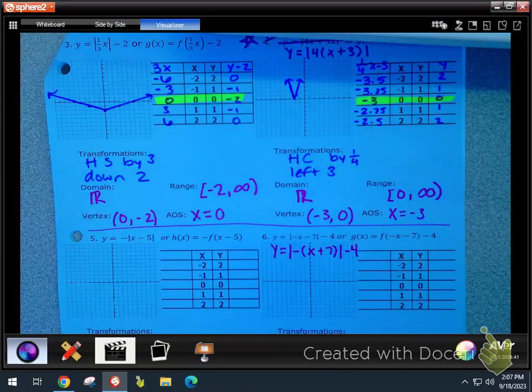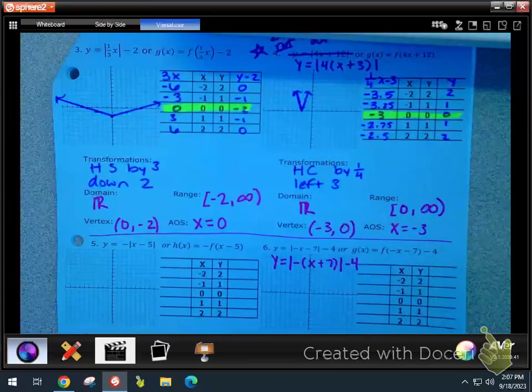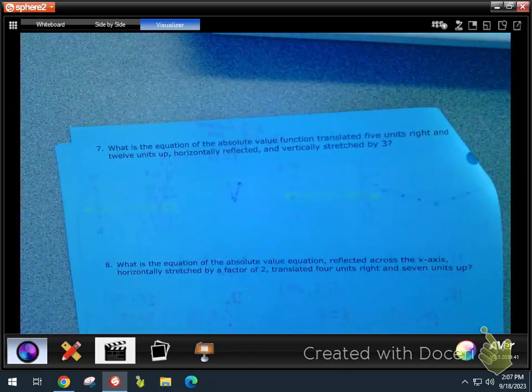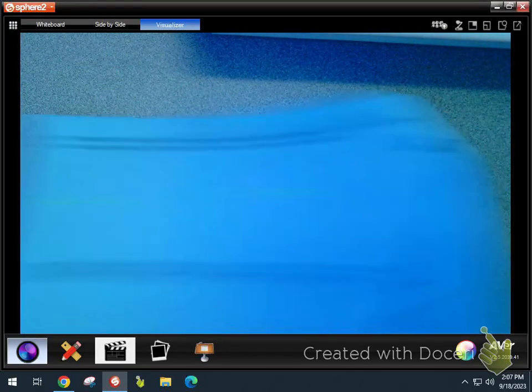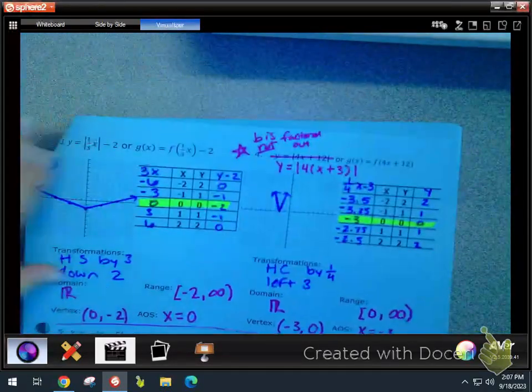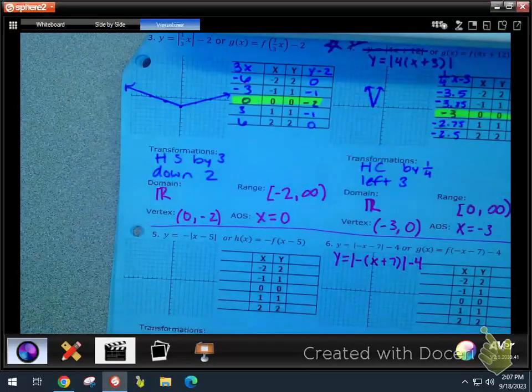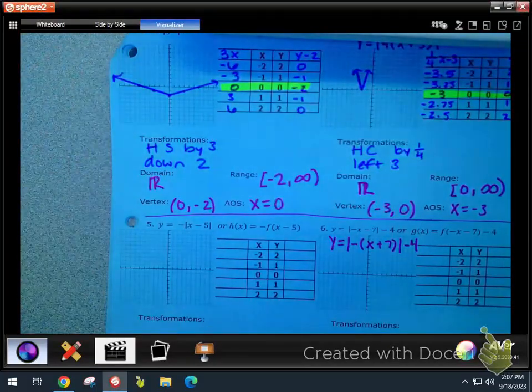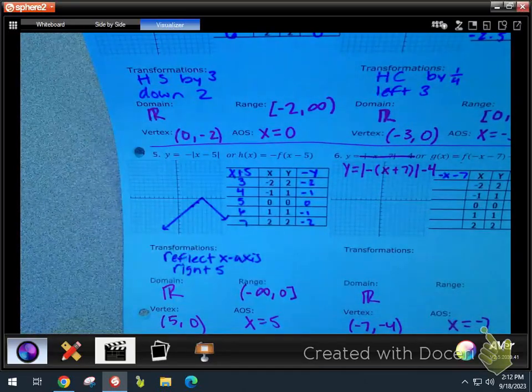Be careful with the range. Careful with the range on number 5, because this graph has a flip, so your graph isn't going to look like a V, it's going to look this way. So that's going to change up your range. So try these. If you finish these few, there are some word problems to write the equations of. We'll go over those, and then I need to make sure you guys have like 30 minutes to do the pre-assessment thing.